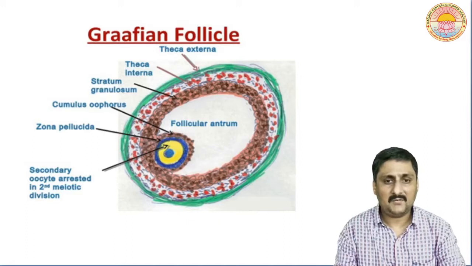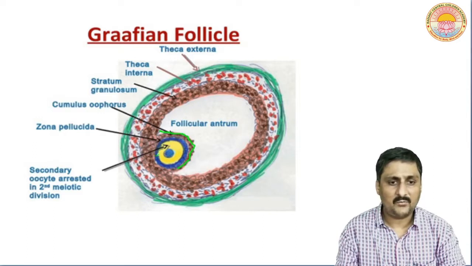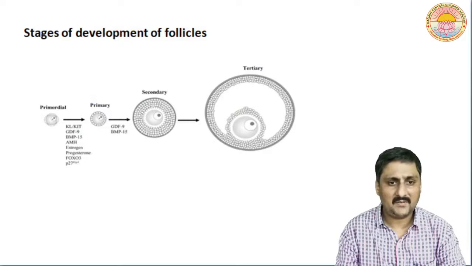Now see, this is the structure of the Graafian follicle. You can see this is the zona pellucida layer which I was discussing. This is the secondary oocyte. Now these are the stages. See, this is the primordial follicle, which is now called the primary oocyte.